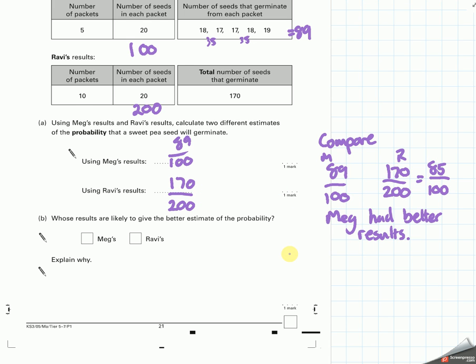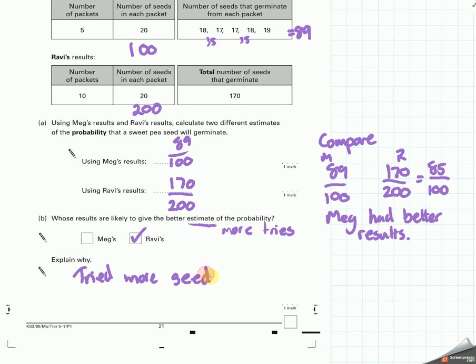you the mark. Whose results are more likely to give a better estimate for the probability? Well, when we're talking about estimates, more tries is important. And who made more attempts? Ravi. So Ravi, he tried more plants, or more seeds.